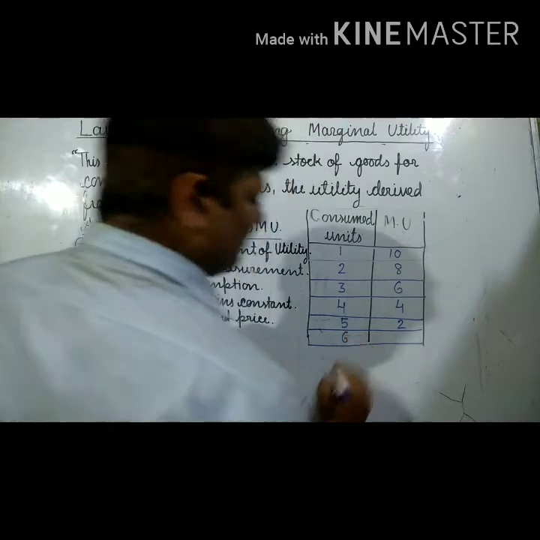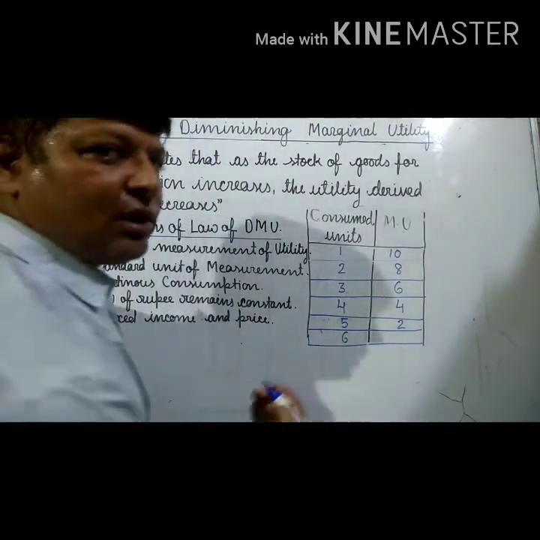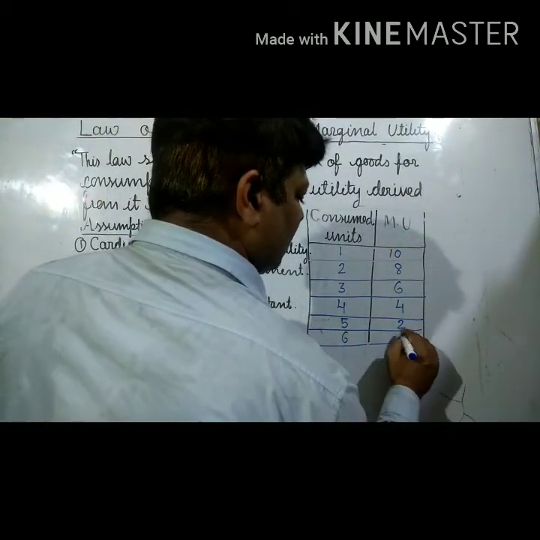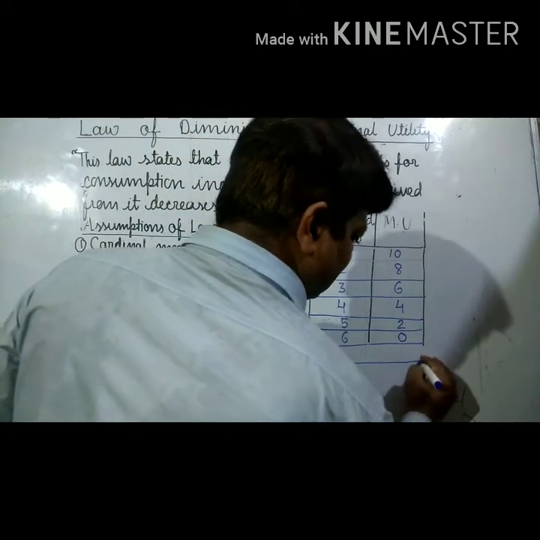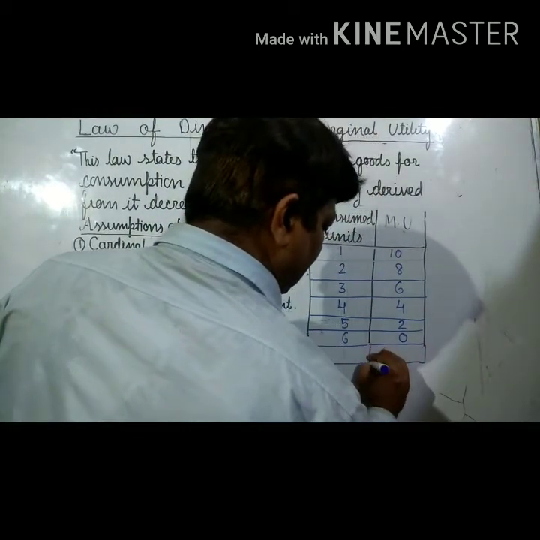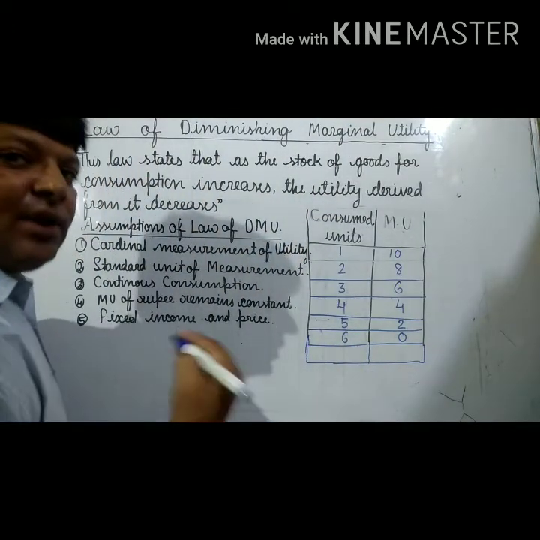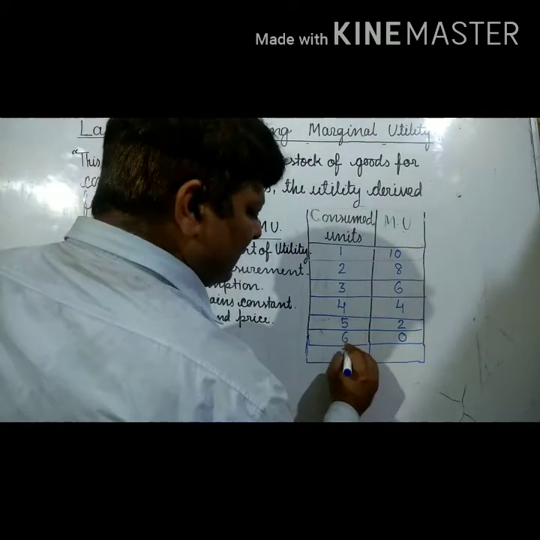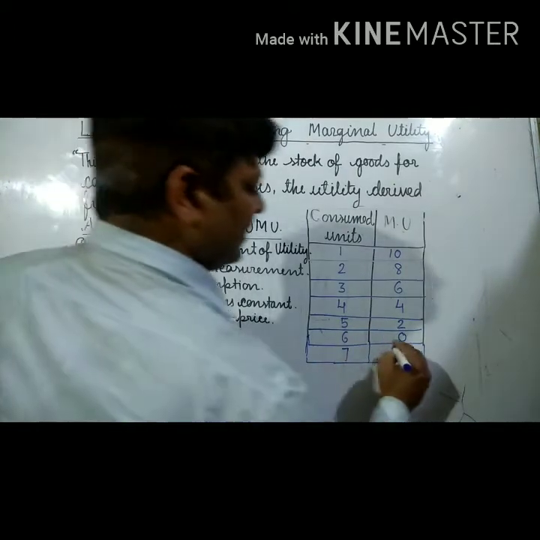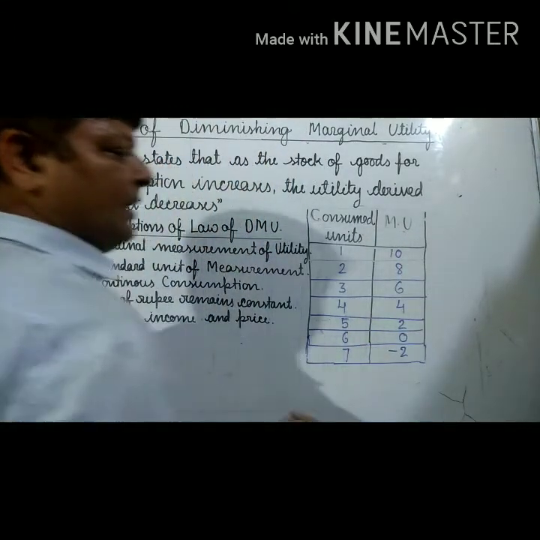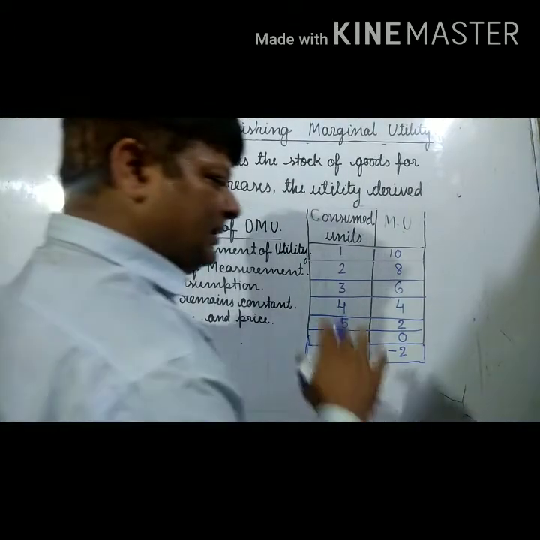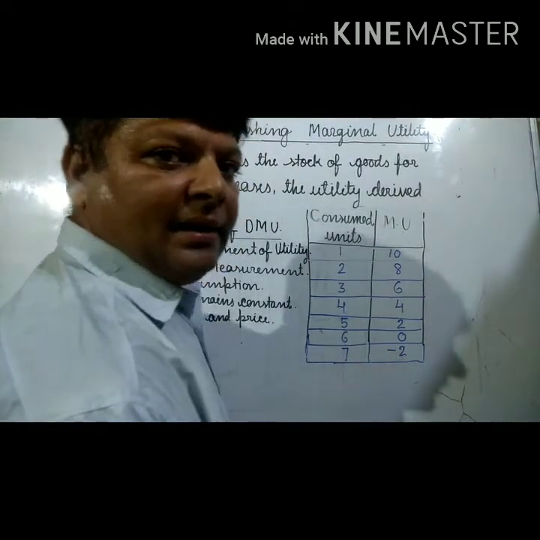Now the level has come when we are not getting any utility from the consumption of the commodity. And if we do not stop here and continue, the utility which we were deriving at the positive level becomes negative.